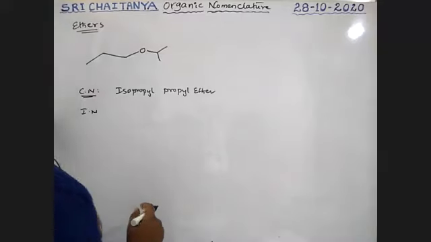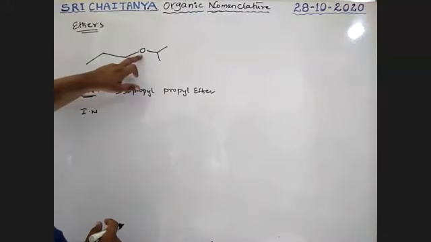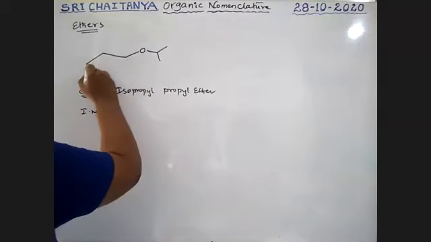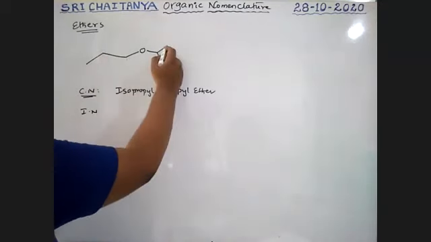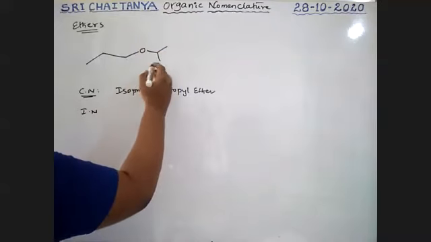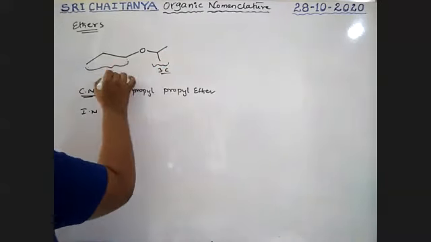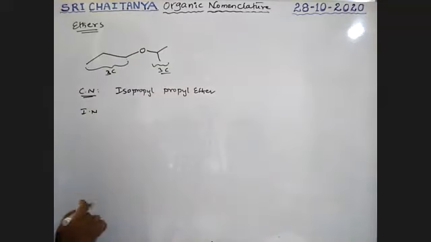Okay, see here. This is the ether. Here I am taking 1, 2, 3, a three carbon chain. This is also a three carbon chain. Both are three carbon chains.